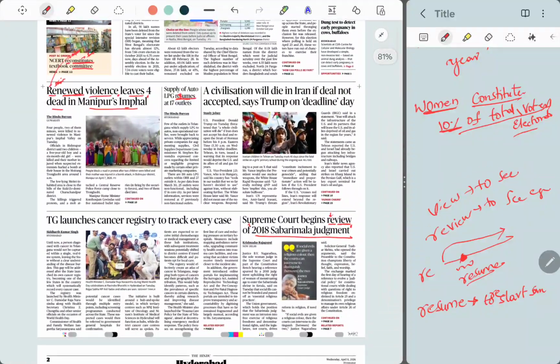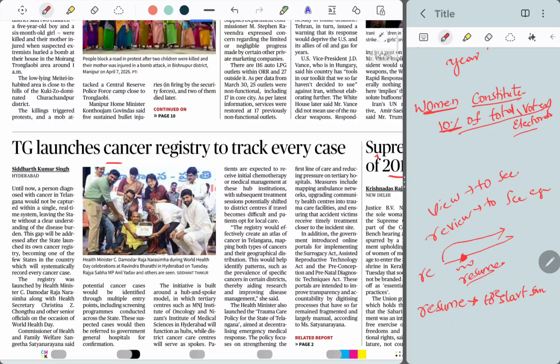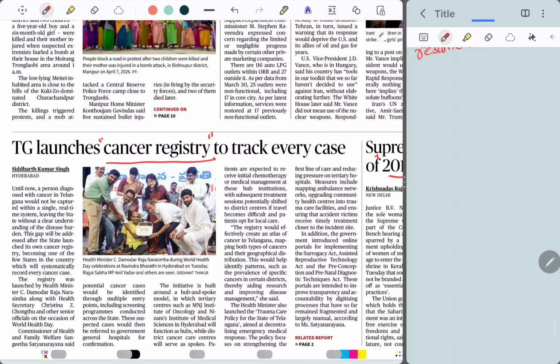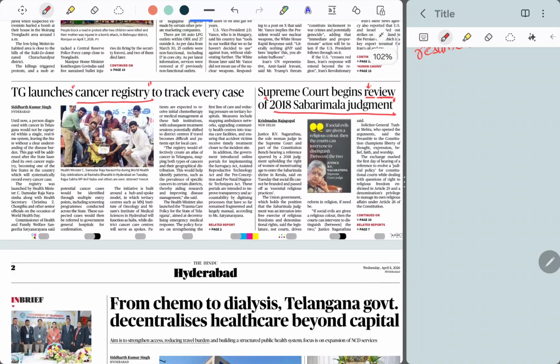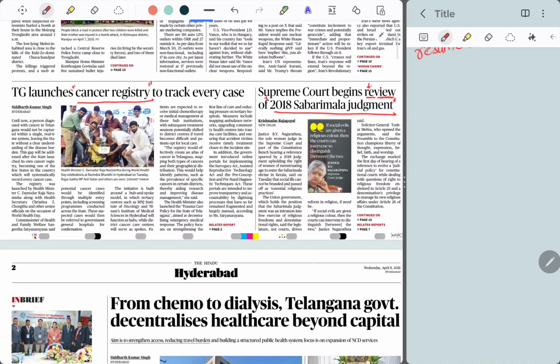Okay, next news article, TG launches cancer registry. This is for GK. Now every cancer case, either in a private hospital or a government hospital, has to be reported for record purposes, so that this collection of data will enable the government to understand which type of cancers, and which type of economic class of people, are getting these cancers. So the government will take some steps in providing support or avoiding cancers. It's always better to collect data, so the government is forming a registry. From now on, any cancer case, either in private or government, should be submitted to the government.